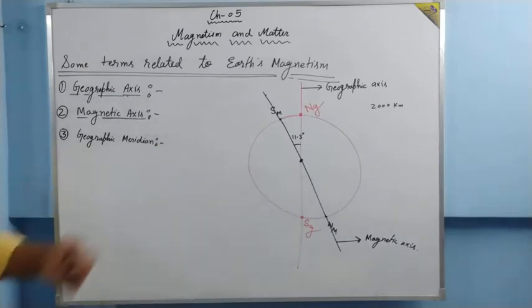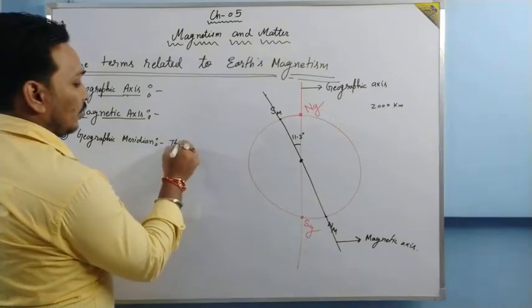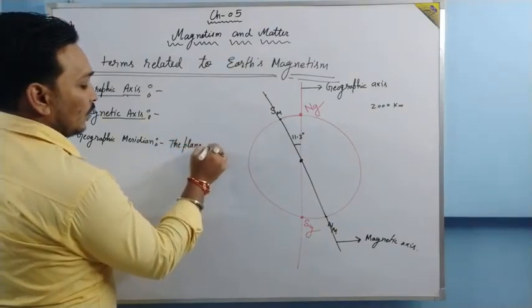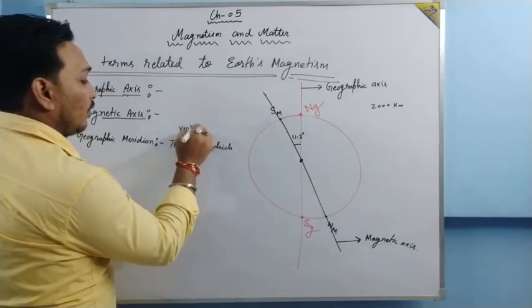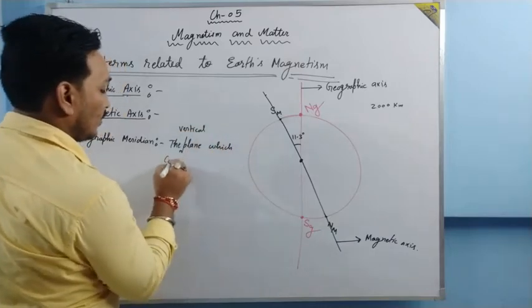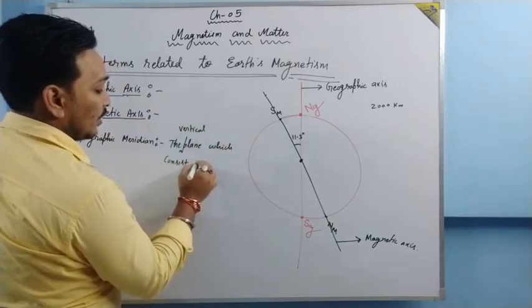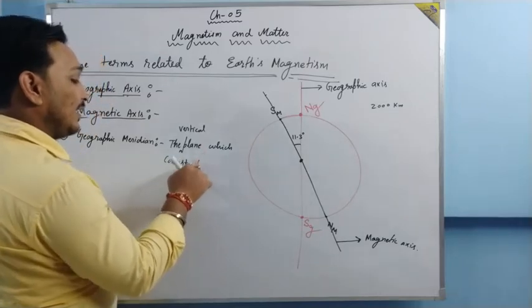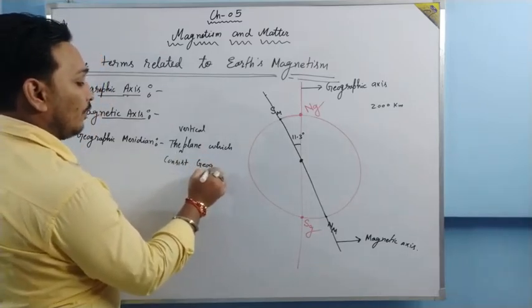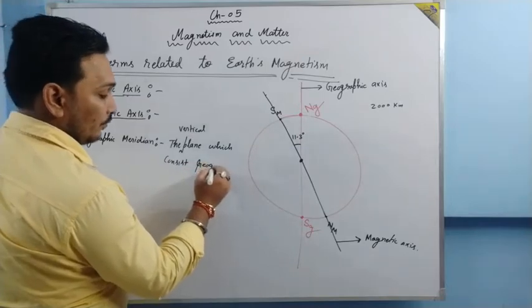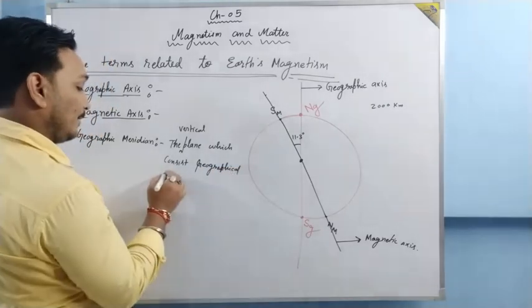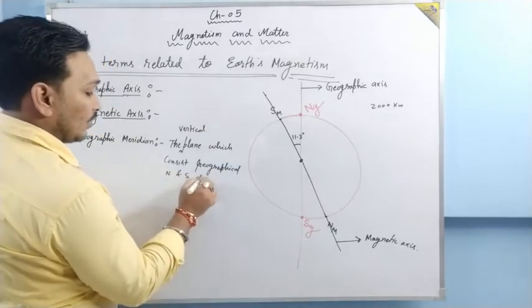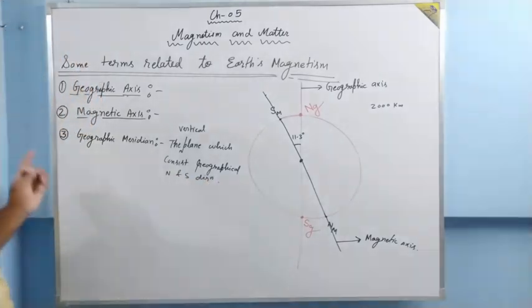The geographic meridian is a plane, and let me be more correct, the vertical plane which consists of the geographical north and south direction is called the geographic meridian.